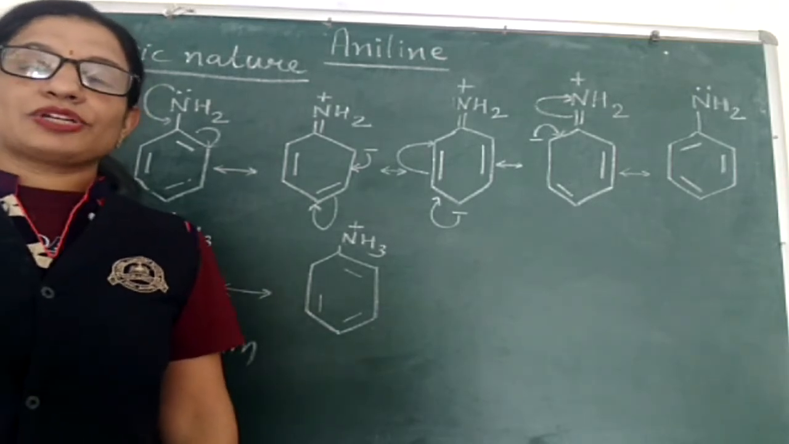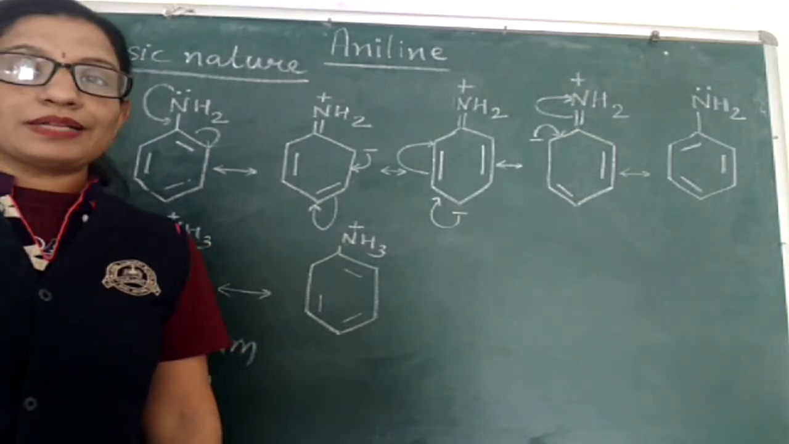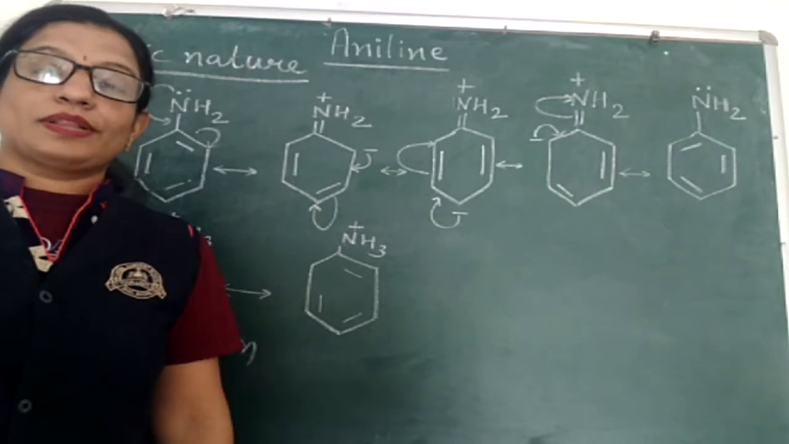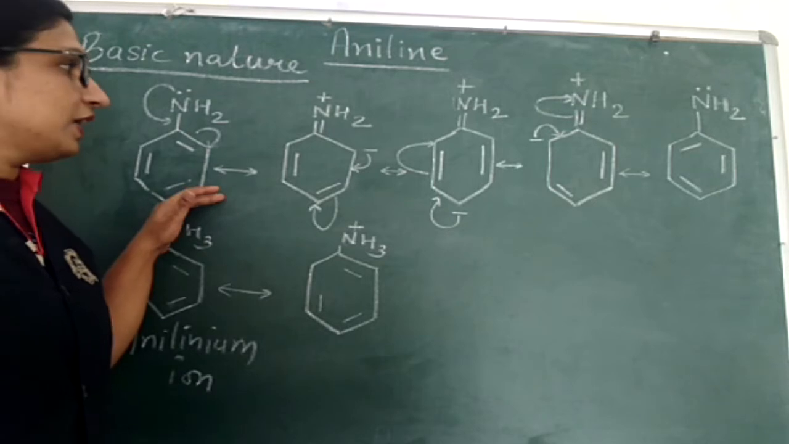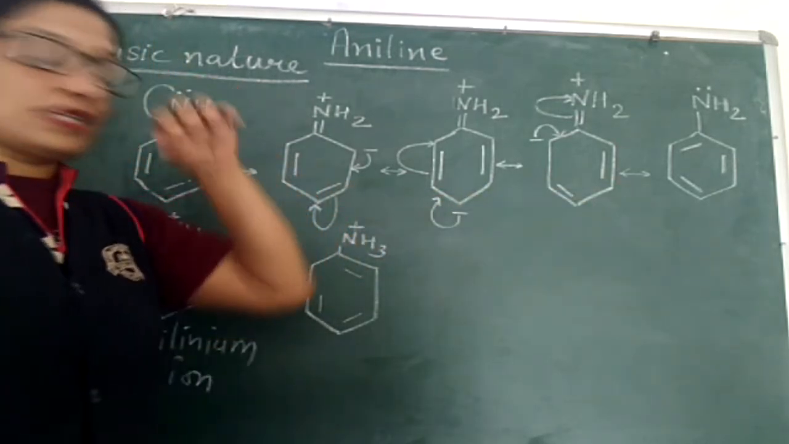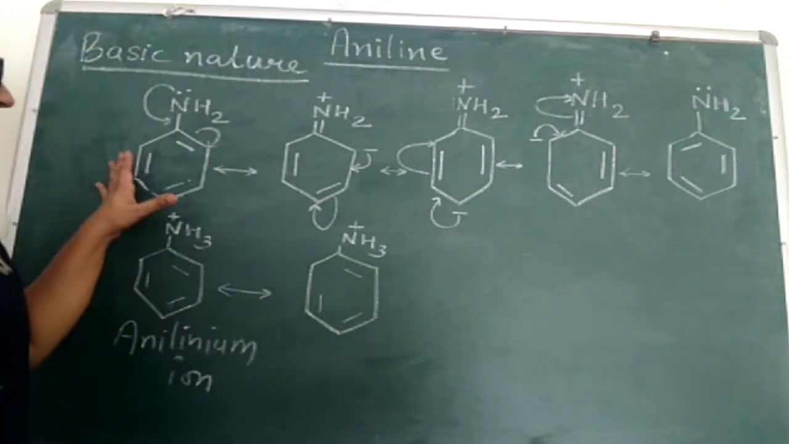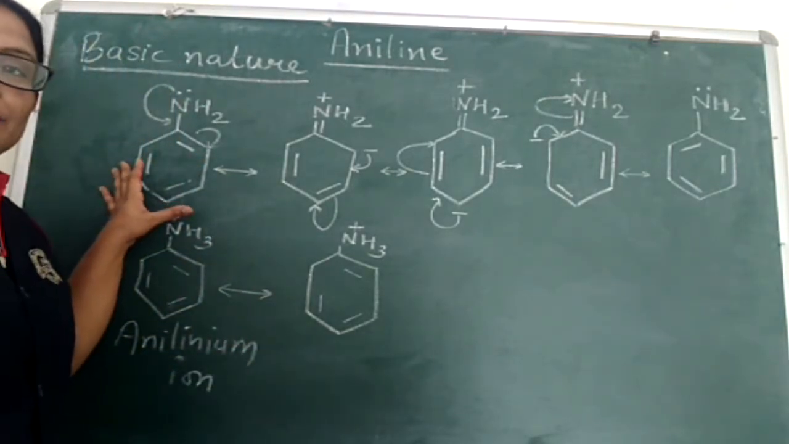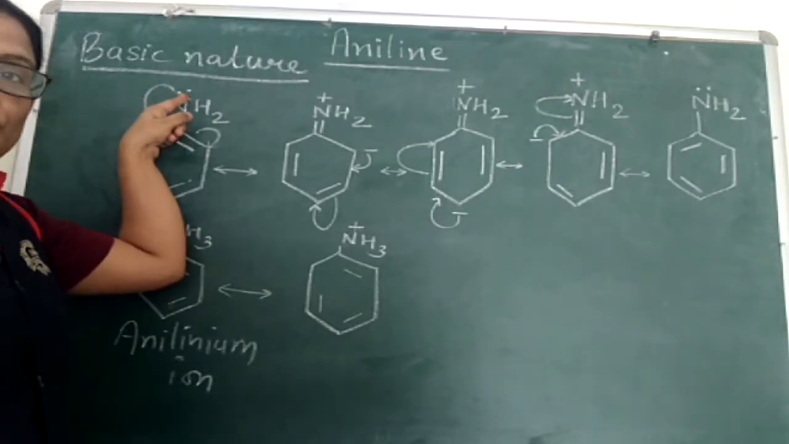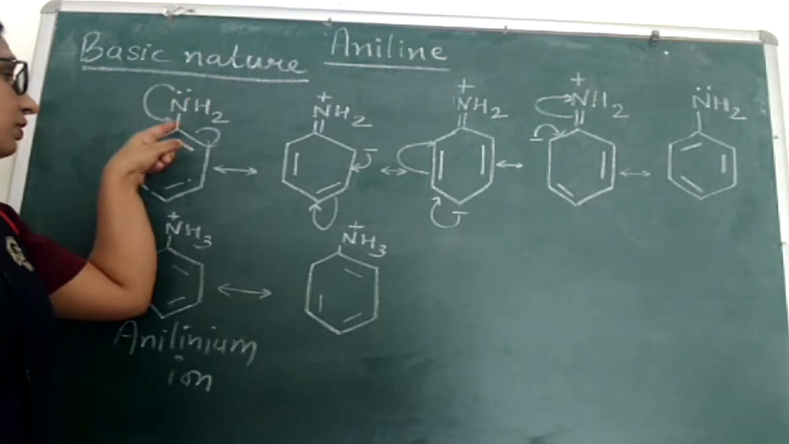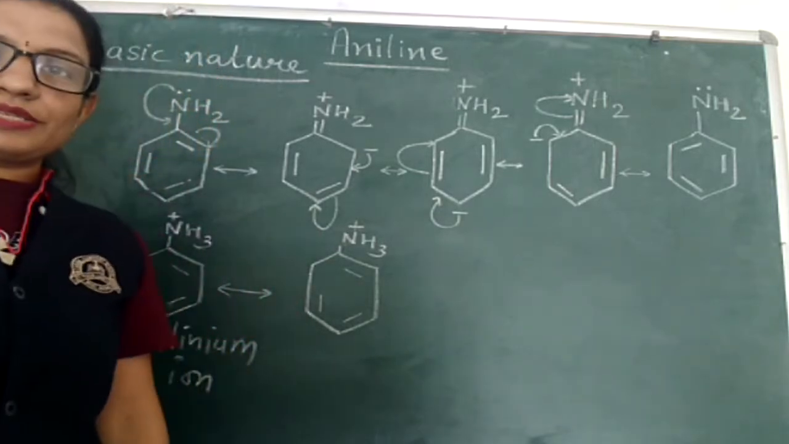Same way as the resonating structures were for haloarenes, alcohols, phenols and anisole, that is phenyl methyl ether, the resonating structures of aniline, we can get these five structures by applying the plus R effect of the NH2 group. This is the first resonating structure. See, it starts by the donation of the lone pair of nitrogen in resonance with this benzene ring. And similarly, we are getting these resonating structures.